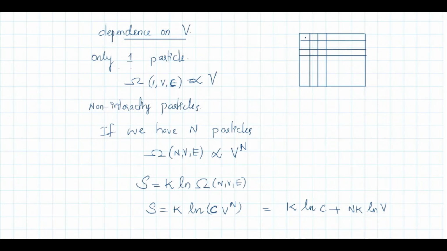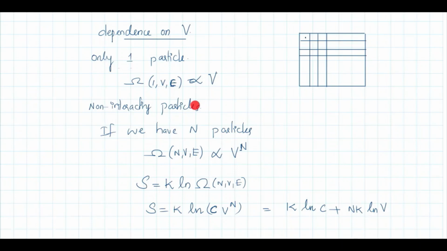So the number of ways in which this particle can occupy this volume is directly proportional to volume. As the volume increases, the number of partitions will increase, so the number of ways in which this particle can distribute will also increase. So omega 1(V, epsilon), because we have only one particle occupying a volume V with energy epsilon, is proportional to V.